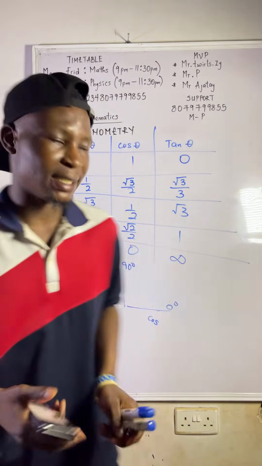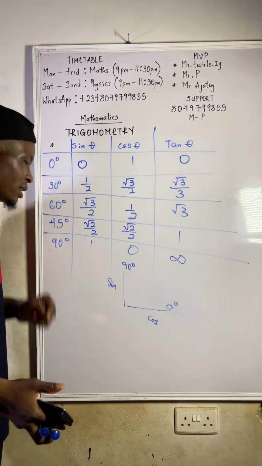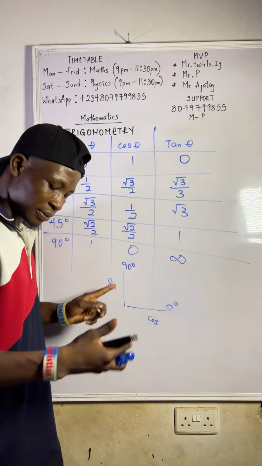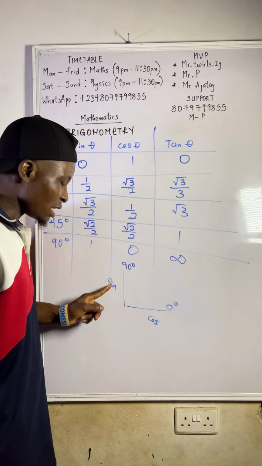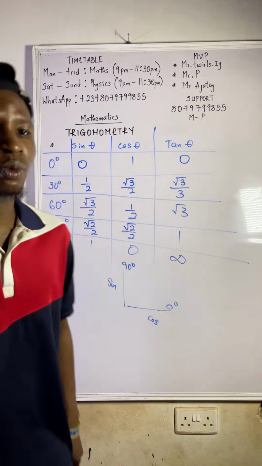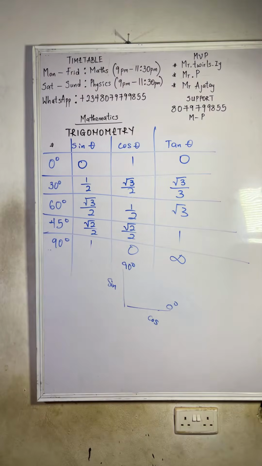Now let's go to 90 degree. We'll come back to these guys. 90 degree is for the vertical. So you see that only sine is recognized here. If you press cos 90, what will it give you?